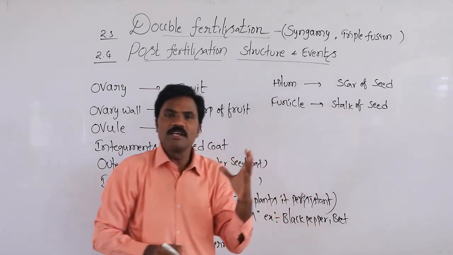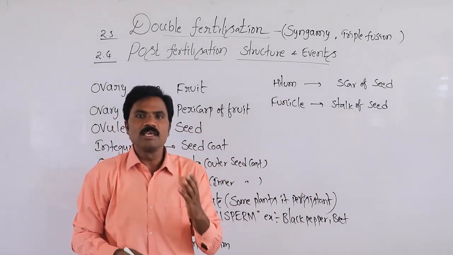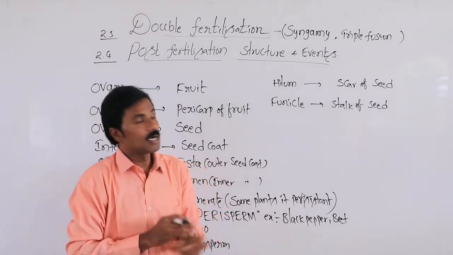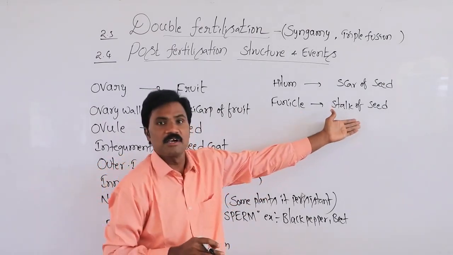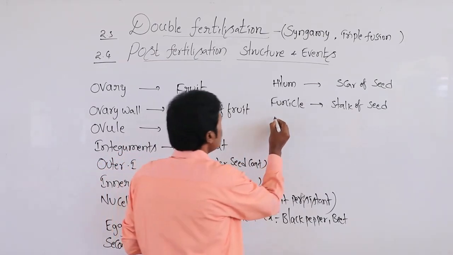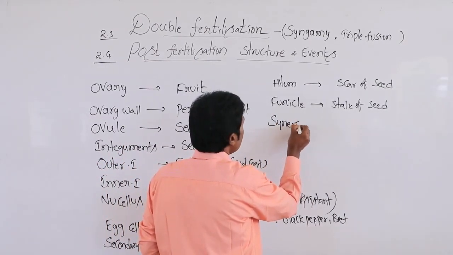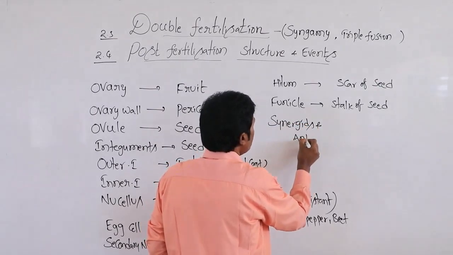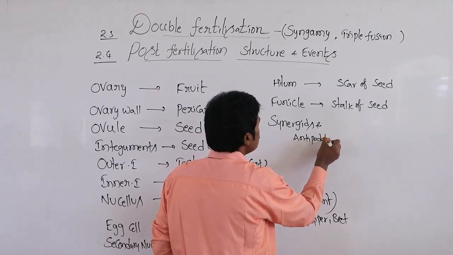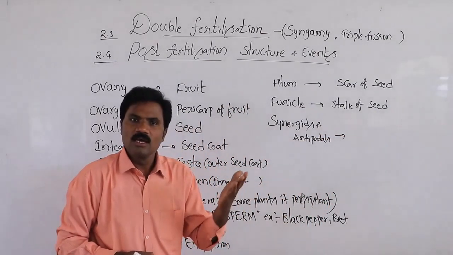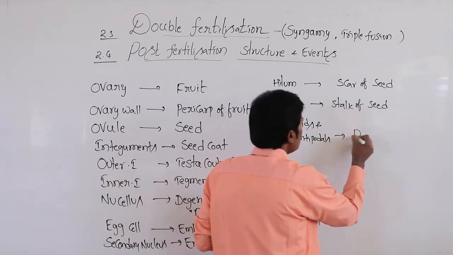Sometimes it disappears or may be disintegrated, but normally it is the stalk of the seed. Then what about the synergids and antipodals? Both synergids as well as antipodals degenerate, withering away.